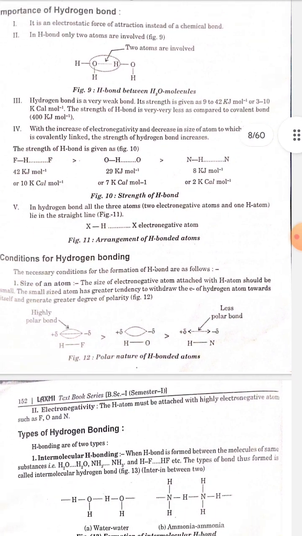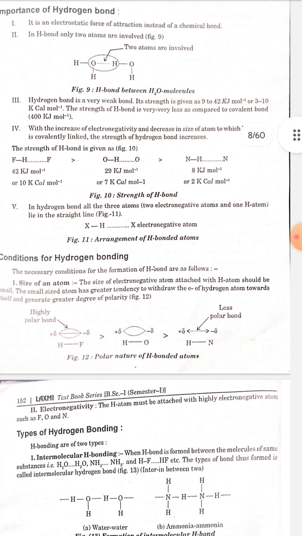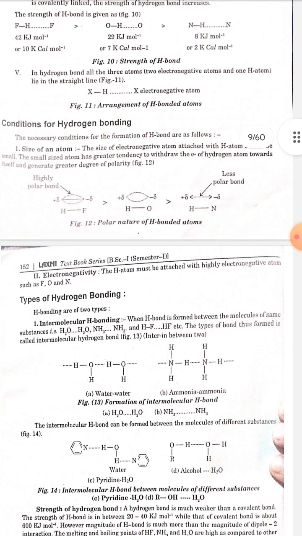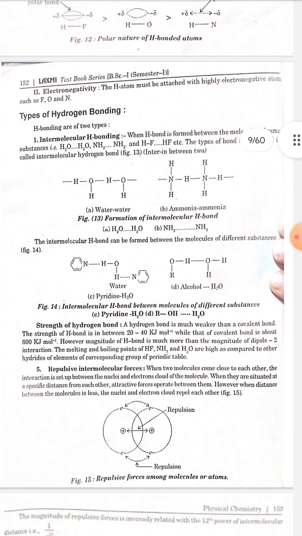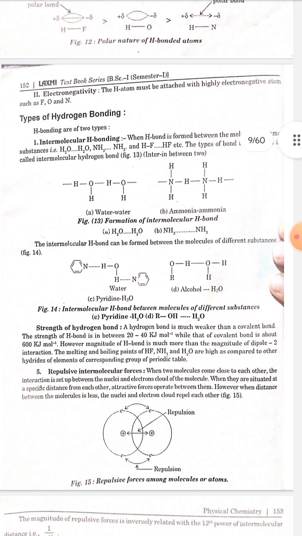Condition for hydrogen bonding. The necessary conditions for the formation of hydrogen bond are as follows. Number 1. Size of an atom. The size of the electronegative atom attached with hydrogen atom should be small. The small size atom has greater tendency to withdraw the electron of hydrogen atom toward itself and generate greater degree of polarity. Number 2. Electronegativity. The hydrogen atom must be attached with highly electronegative atoms such as fluorine, oxygen, and nitrogen.